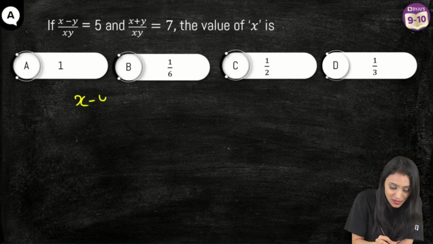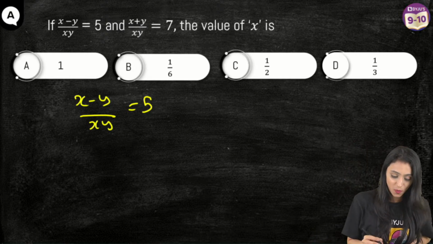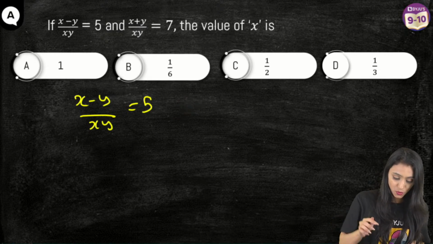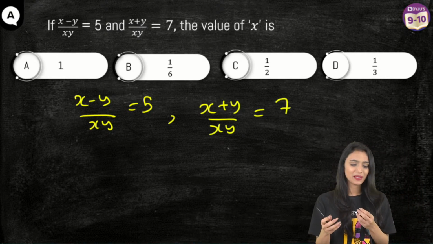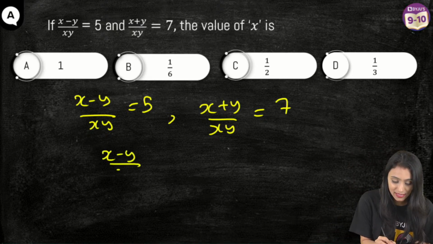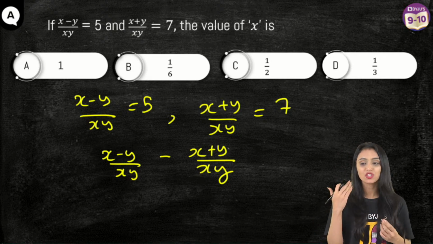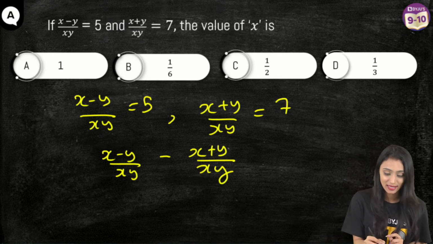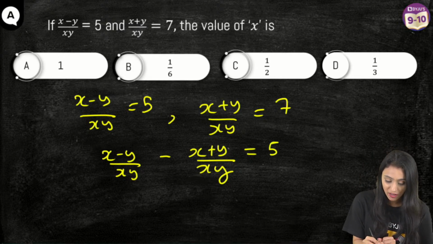Let's check it out. So we have (x minus y) by xy. In maths, the best thing is there are multiple ways to solve a question. Let's suppose, can I write it this way? One way is that we have these 2 equations, right? I'm telling you 2 ways. It's just a basic thing, we are just changing the way we are writing it, although everything is same. I can subtract these equations. Solve along with me, that's the best way to learn math. You will not learn it just by watching me doing it. It's better you do it all by yourself. And since I'm subtracting the left hand side, I'll have to subtract the right hand side as well. That's going to be 5 minus 7.